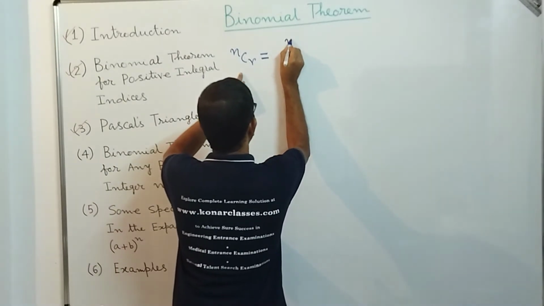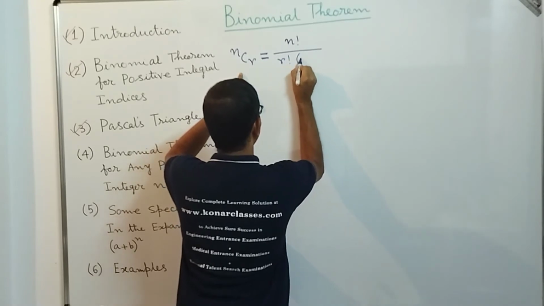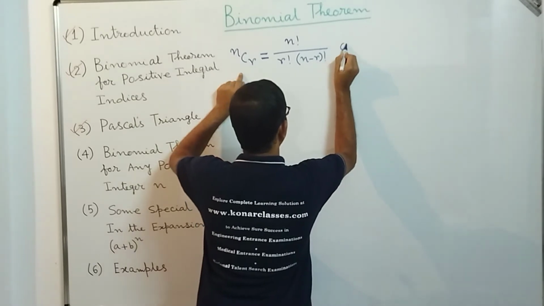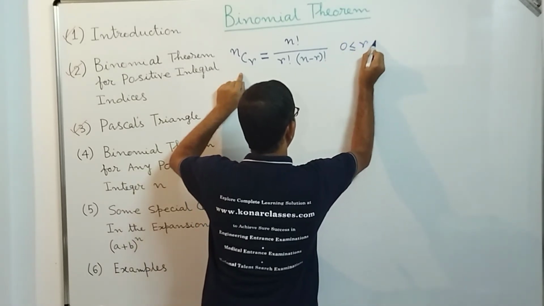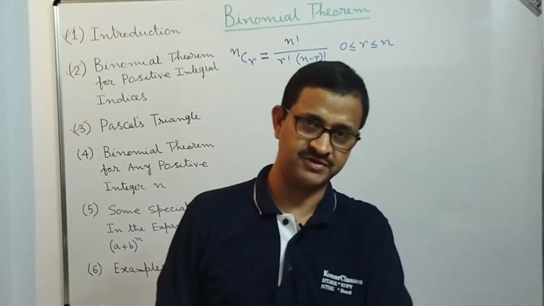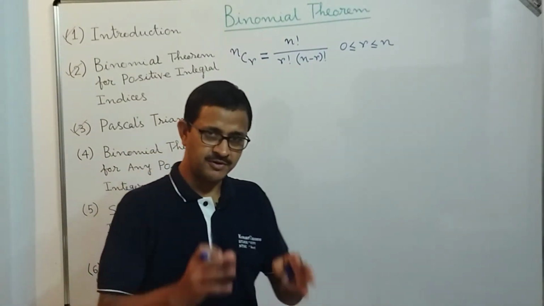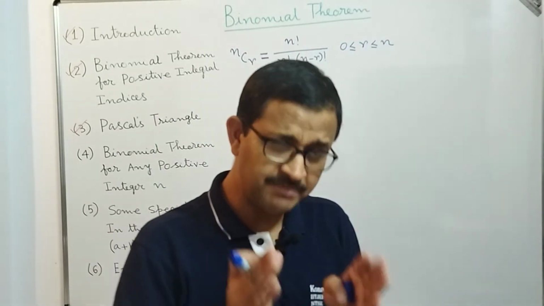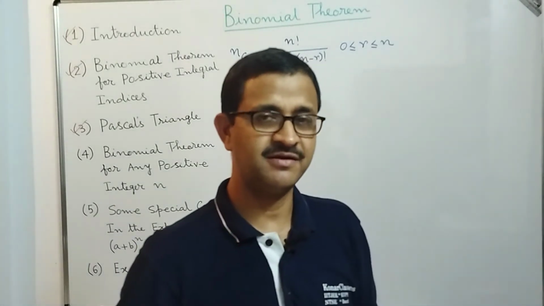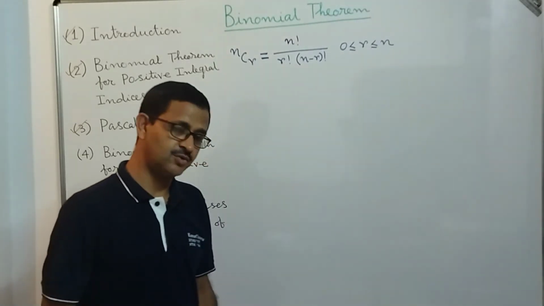So nCr is equal to factorial n divided by factorial r into factorial n minus r, where r is between 0 and n, and both n and r are positive integers. We can take help of this to build the Pascal triangle. Not actually build it, since it is already built, but we can associate the different numbers of the Pascal triangle with nCr. How? Let's look into it.